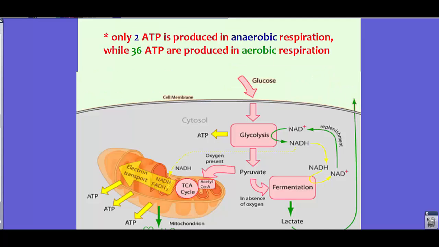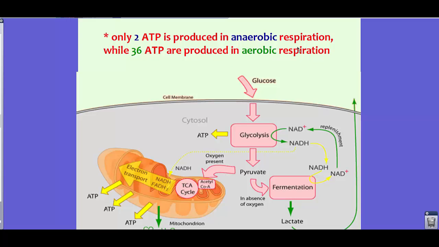Now, do know that the difference between aerobic and anaerobic, of course, there's many ways, but only 2 ATP is produced in anaerobic respiration. So only 2 is produced. That's not a whole lot of energy. 36 ATP are produced in aerobic respiration.